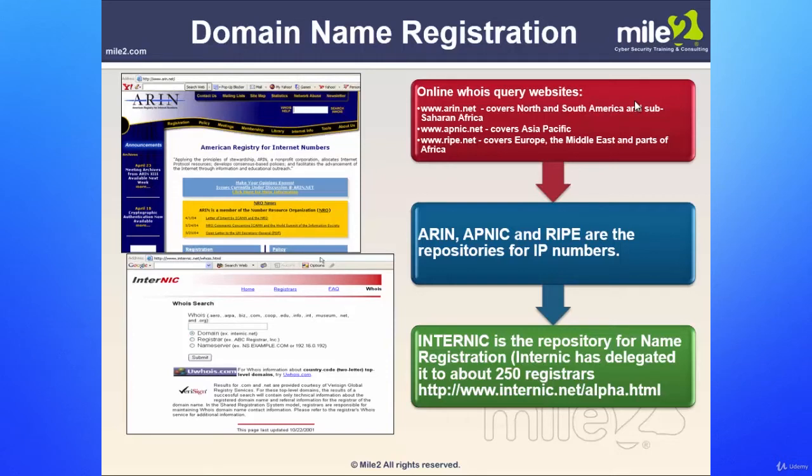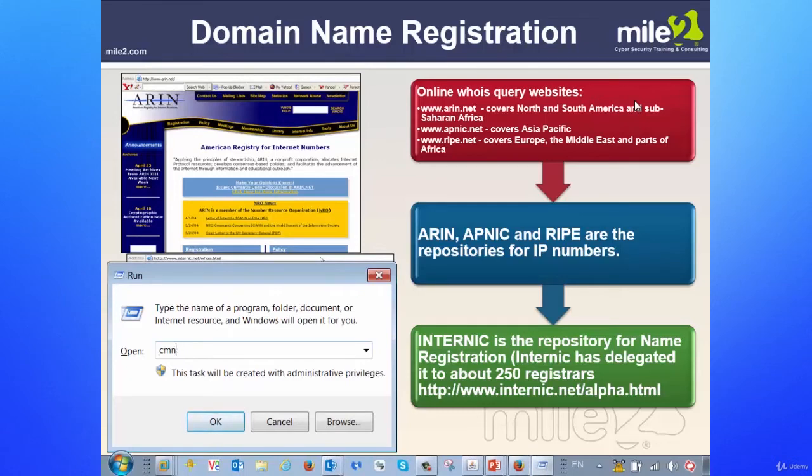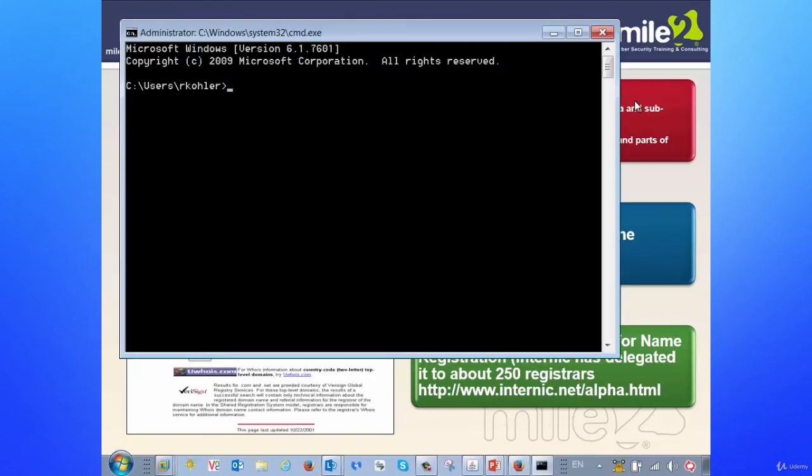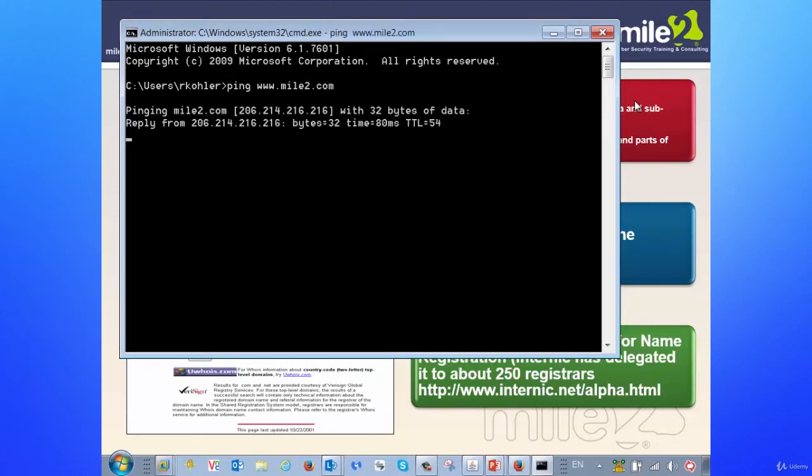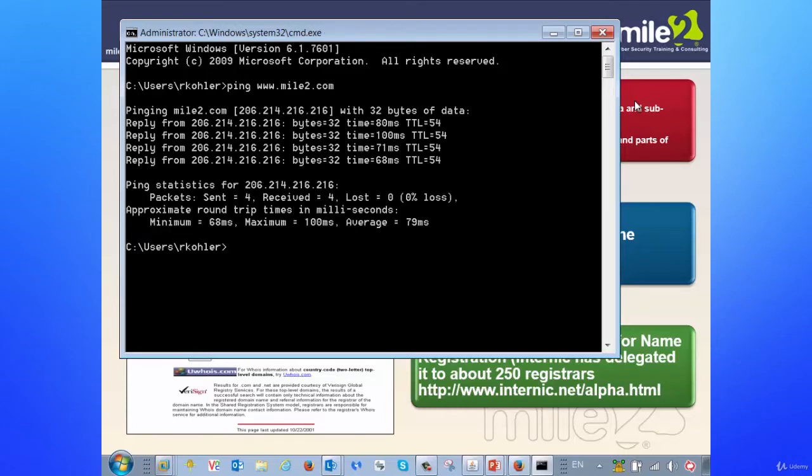Okay, now let's take a peek into domain name registration. Now the DNS server, your domain name server, basically is responsible for keeping track of what name you put in to where it goes on the IP address. So let's say if I go to my command prompt here and I do something like ping mile2.com. Now, all I know is mile2.com. However, because of DNS and the DNS settings, it's able to tell me, in this case too, what the IP address of mile2.com is. And this has to do with DNS records, which we'll talk about here shortly.